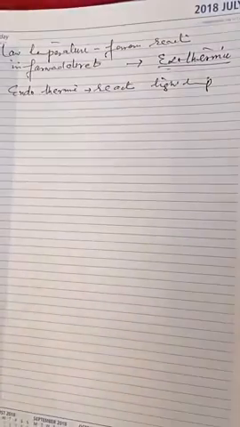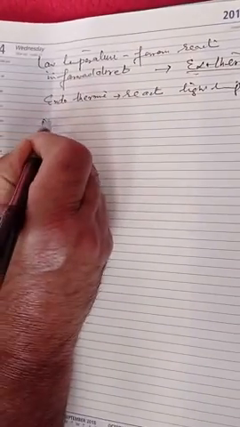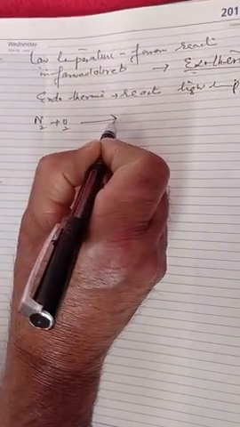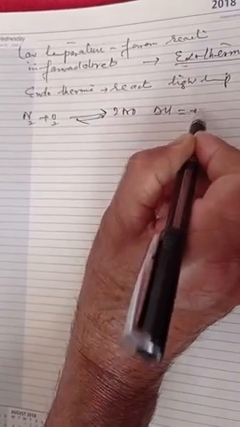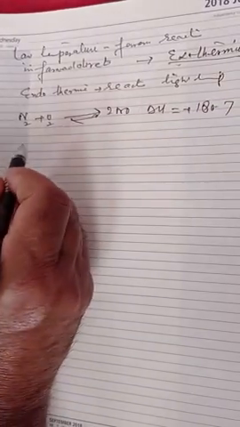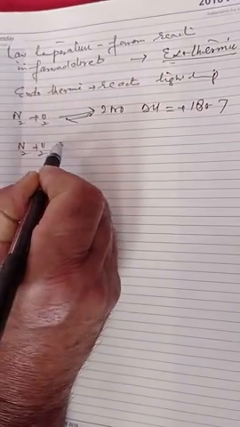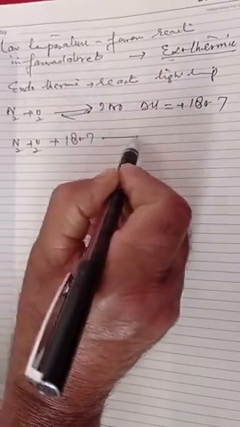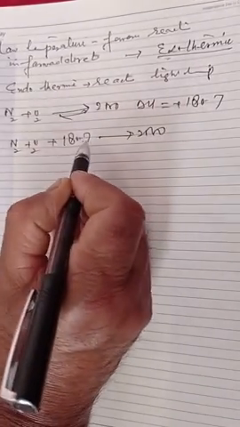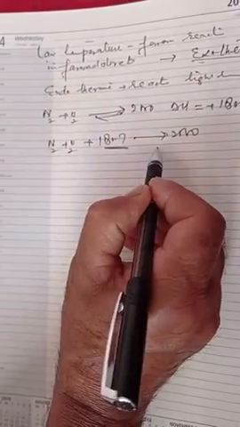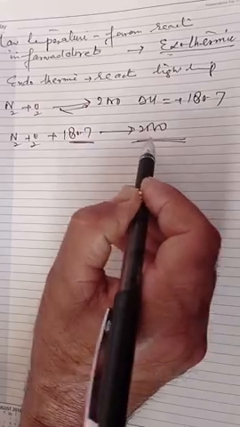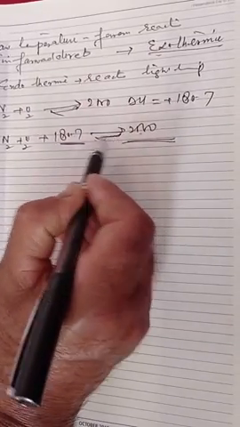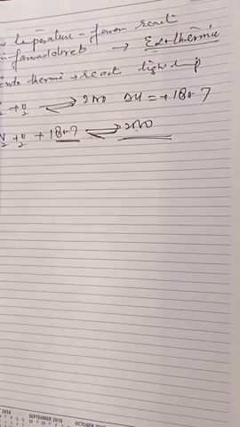So for example, again we take N2 plus O2 gives twice NO. That is the reaction, del H is equal to plus 180.7. That means I will write N2 plus O2 plus 180.7 kilojoules of energy gives twice NO. That means the forward reaction is endothermic. So if we increase the temperature, the reaction will proceed in the forward direction, and if we take low temperature, then the backward reaction will be favored. So we came to a conclusion here that